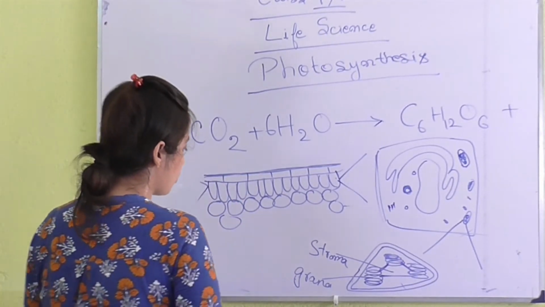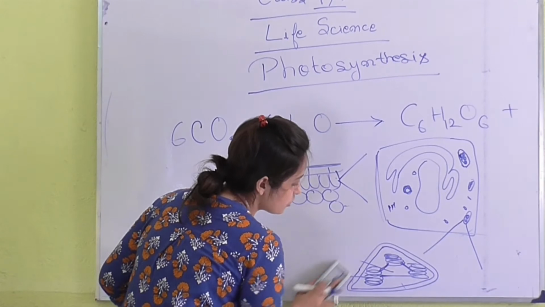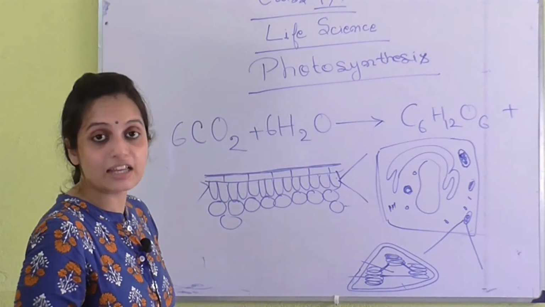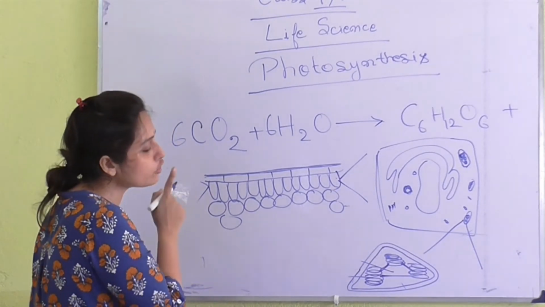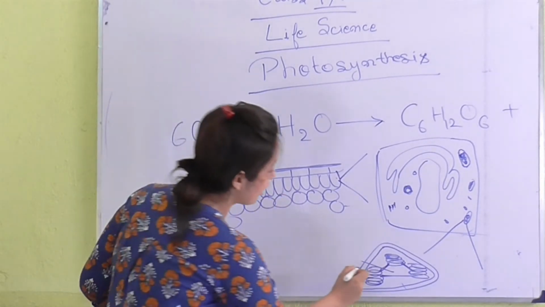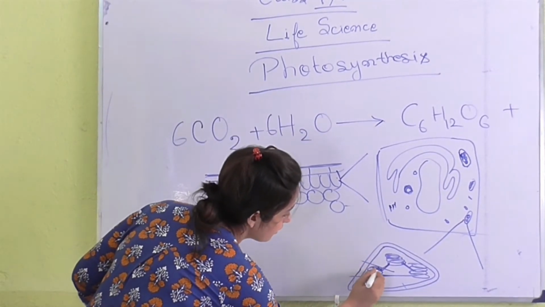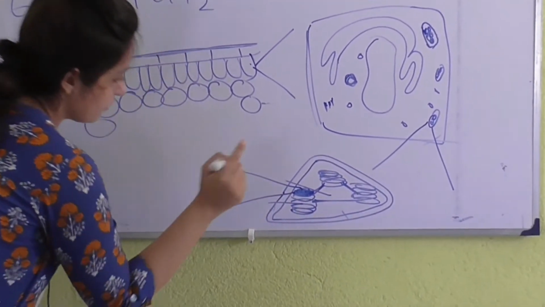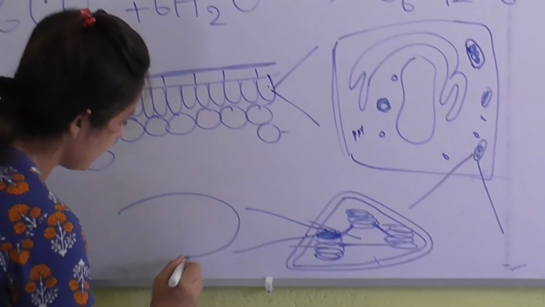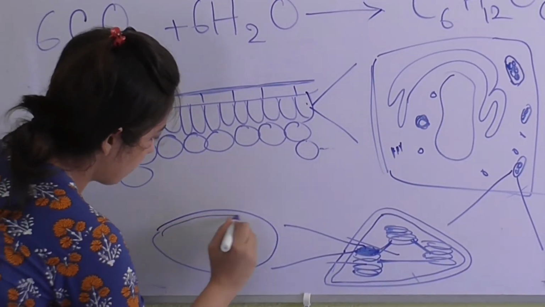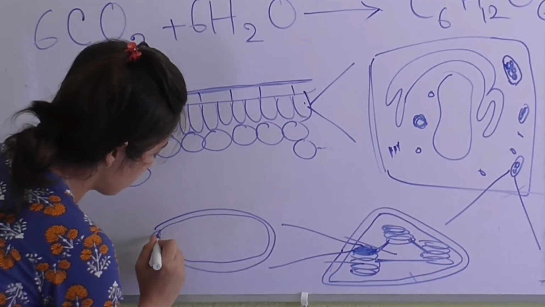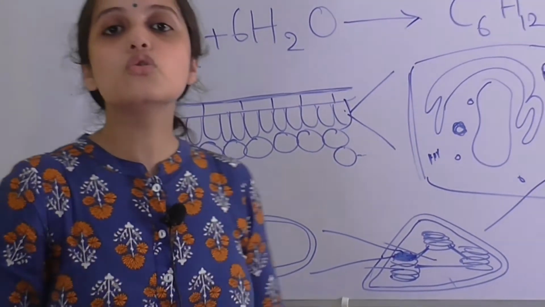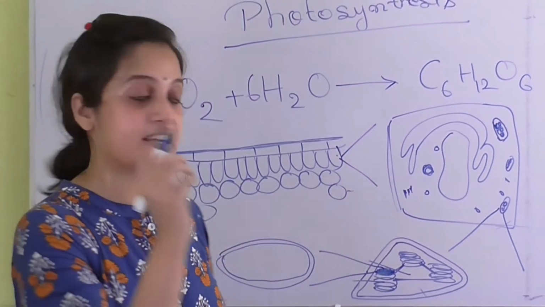Okay, so we have seen the structure of our chloroplast. Now we are going to magnify further. We are going to magnify one thylakoid. Let us take this one. We are going to magnify this. In this thylakoid, what we will see is also a double membrane, and inside the thylakoid, antenna pigments are present.